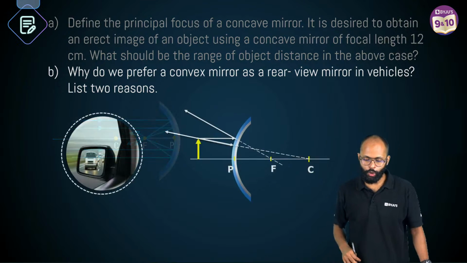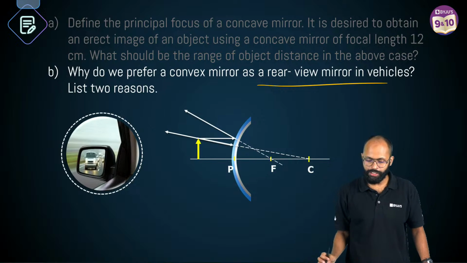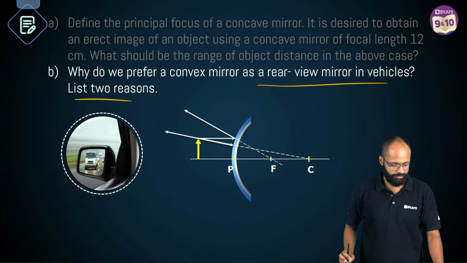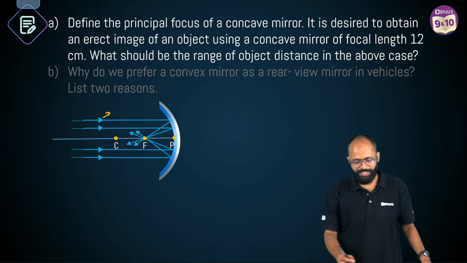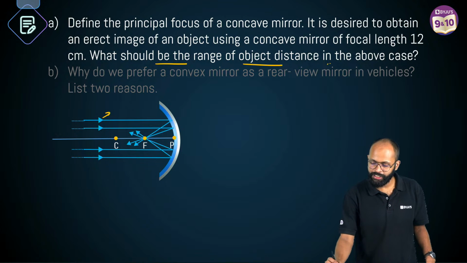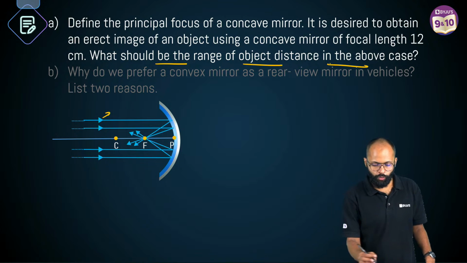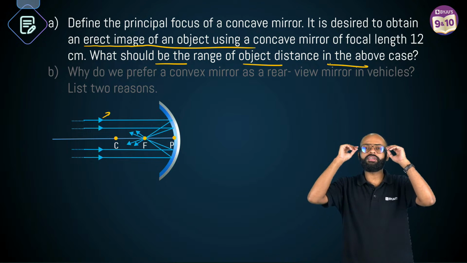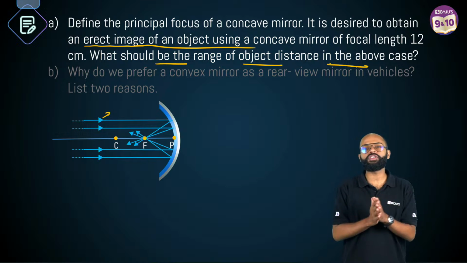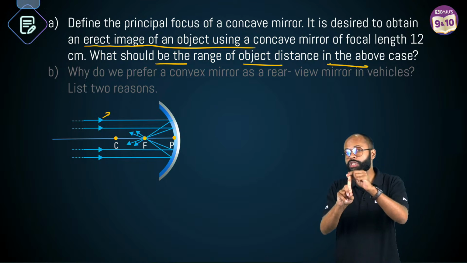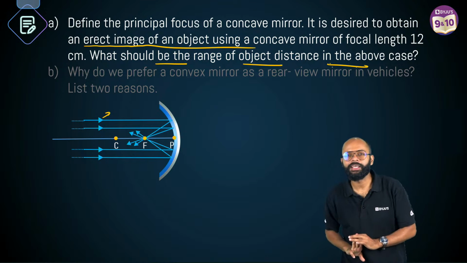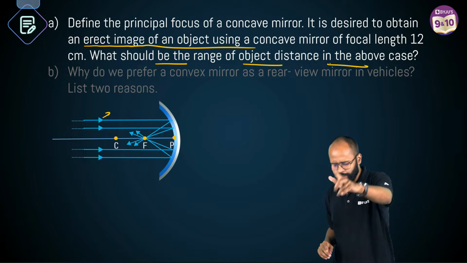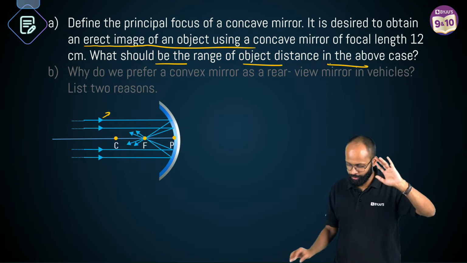Why do we prefer a convex mirror as a rear view mirror in vehicles? One more thing: what should be the range of the object in the above case when you want an erect image of an object? In a concave mirror, there is only one case in which you get an erect image. That is virtual, erect and magnified, when the object is between 0 and focus.